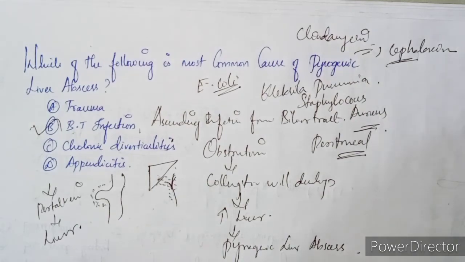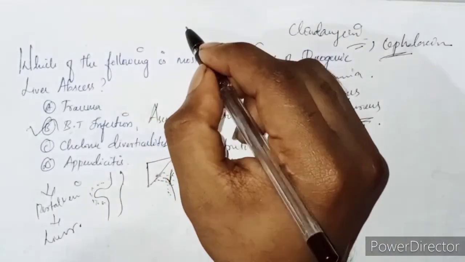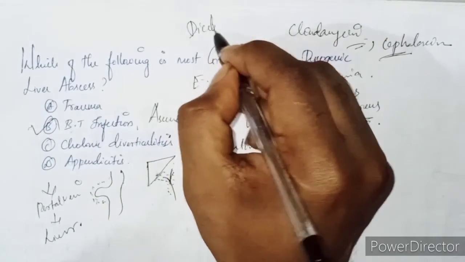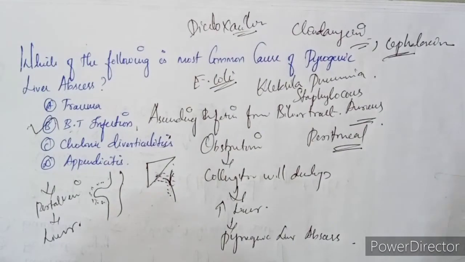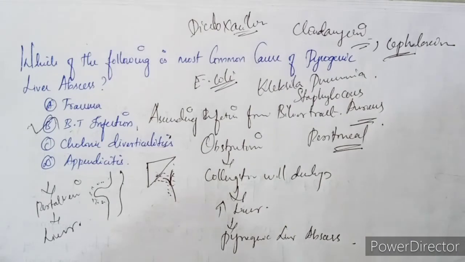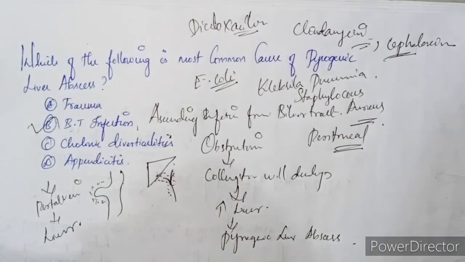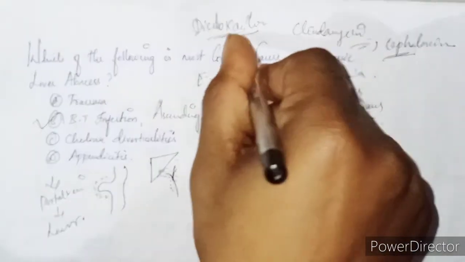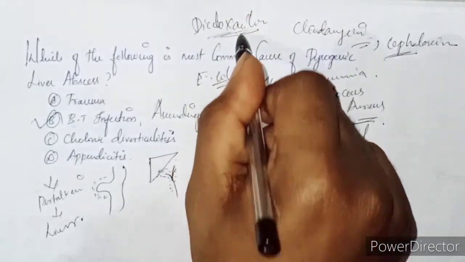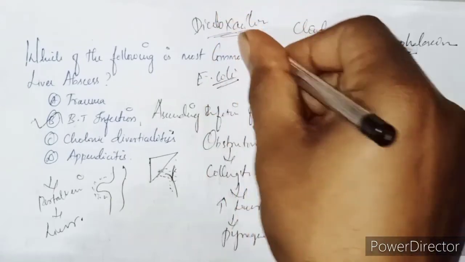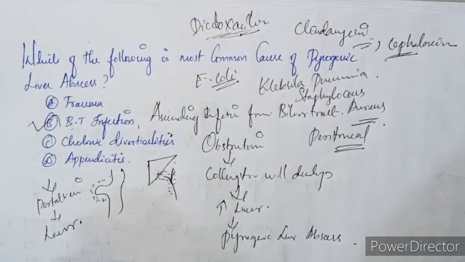In children, we can go for dicloxacillin, about 250 to 500 mg every 6 hours, for around 5 to 7 days. This dicloxacillin is a narrow spectrum beta lactam antibiotic of the penicillin class. It is active against beta lactamase producing organisms.